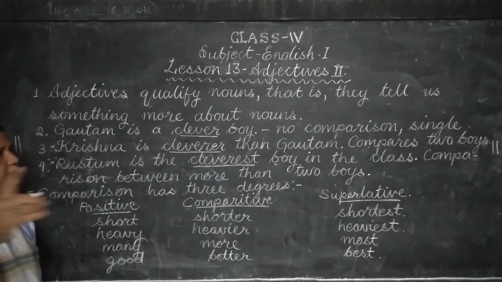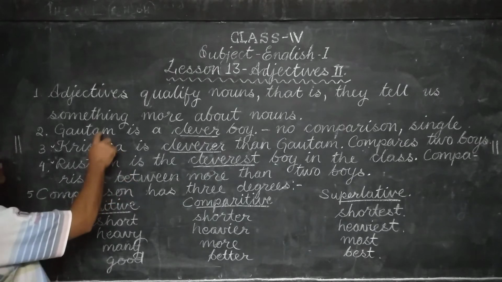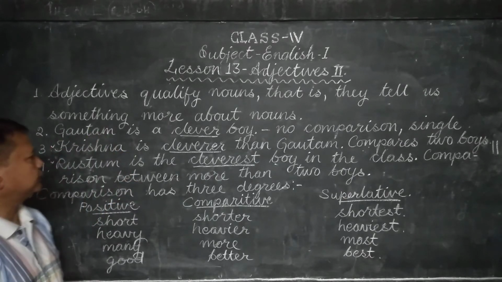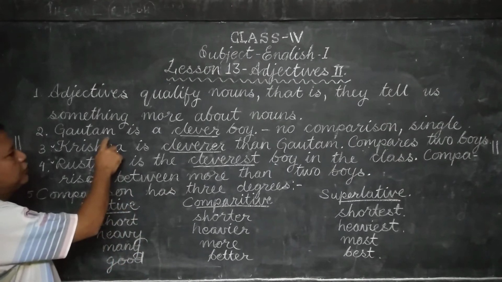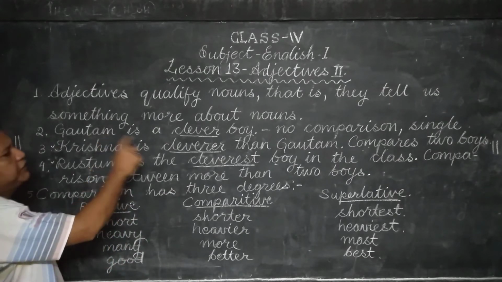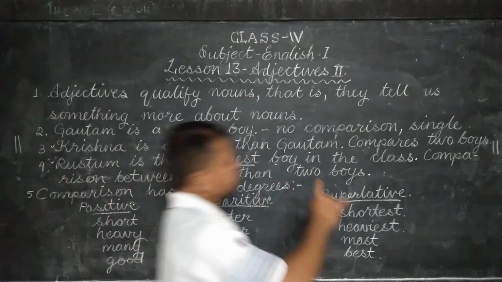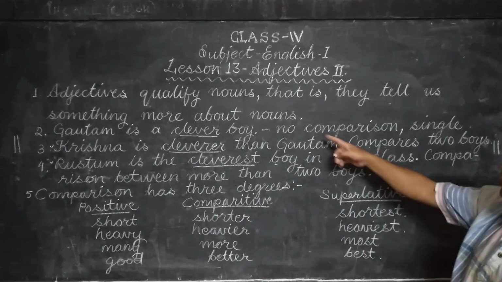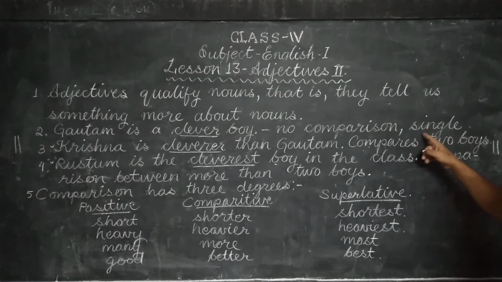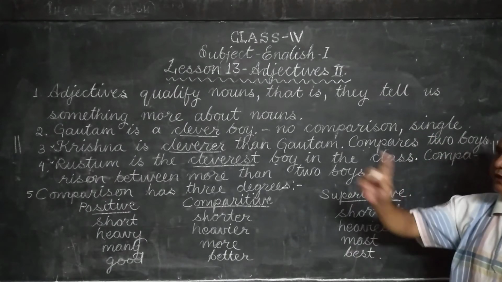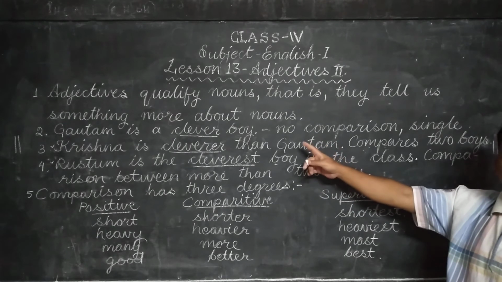Now in the first sentence you see, we are just talking about Gautam. Keep this in mind, it's very important. We are just talking about Gautam, who is a clever boy. There is no comparison. He is single. We are talking about a single person, that is Gautam, who is clever.